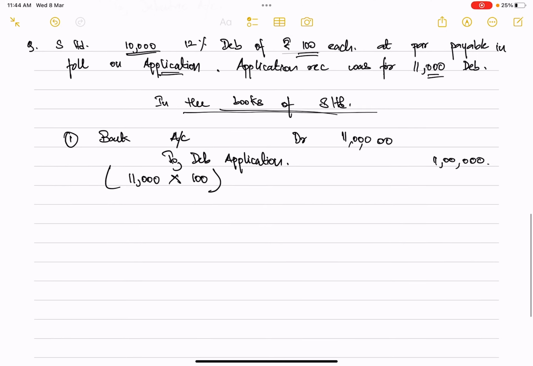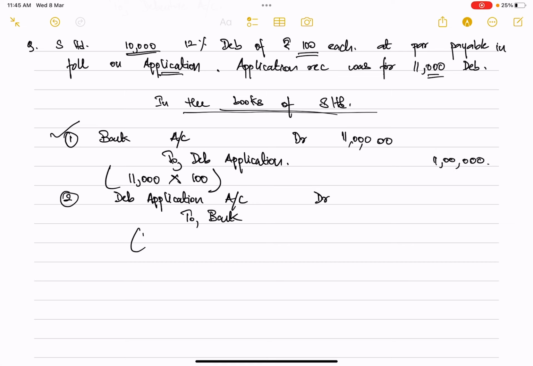Now since excess applications were received, that means we have to refund that money. So to refund that, whatever transactions we have passed in this first entry, we need to reverse that. So what will happen, debenture application account will be debited and your bank account will be credited.